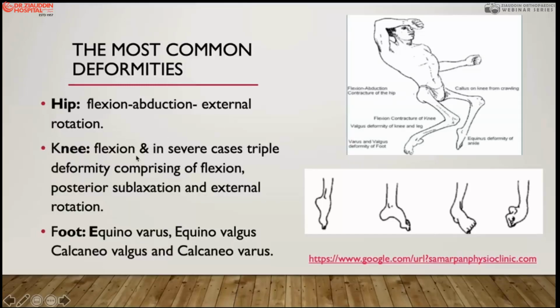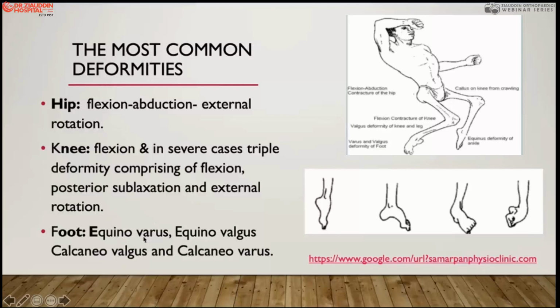It produces flexion, and when there is a contracture of the hamstring and weak quadriceps, it may produce a triple deformity at the knee joint, which comprises flexion deformity of the knee, subluxation of the knee joint, and external rotation of the leg because it acts on Gerdy's tubercle. So this is the triple deformity: flexion, posterior subluxation, and tibial torsion in the tibia, because again of the hamstring and iliotibial tract contracture.